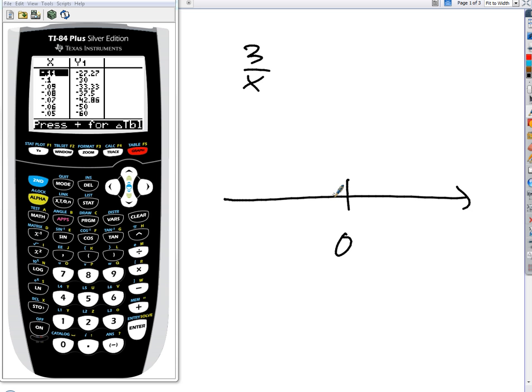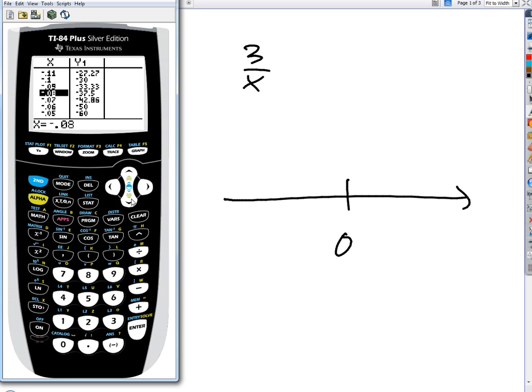As I step my values closer and closer to 0, look what's happening to the size of the fraction. It's getting bigger, isn't it? Right? It's getting bigger. If I go down, and I keep doing this, it's getting pretty big. At negative 0.01, the size of the fraction is 300. When I go to 0, it gives me an error.